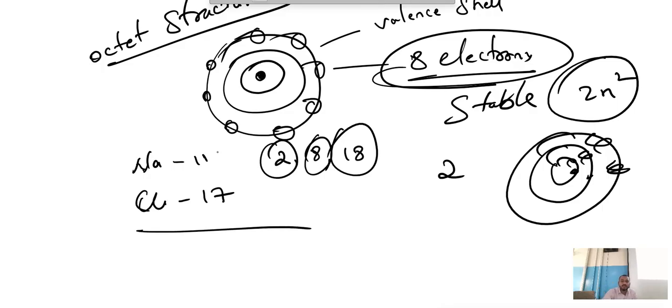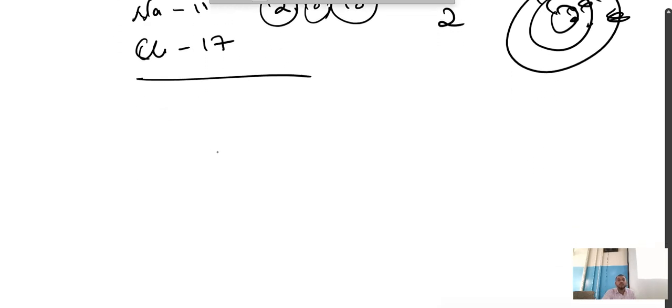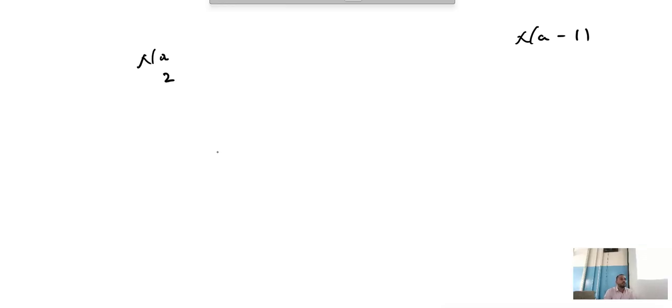Now, what happens? See here for sodium. The atomic number of sodium is 11. In the first shell 2 electrons. Second shell, 8 electrons, 2 plus 8 is 10. We want 11, so how many remain? 1. So how many can we keep in the third shell? 18 seats are there. First row, 2 seats. Second row, 8 seats. Third row, 18 seats are available.